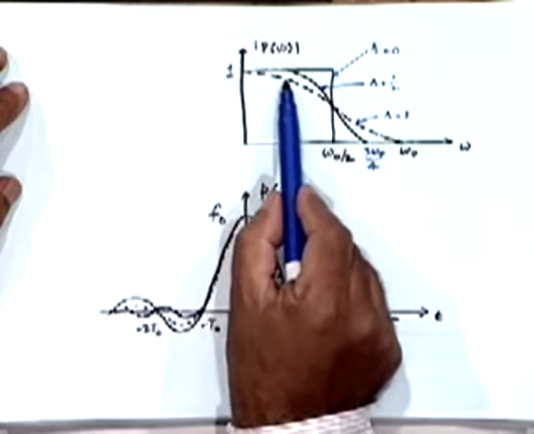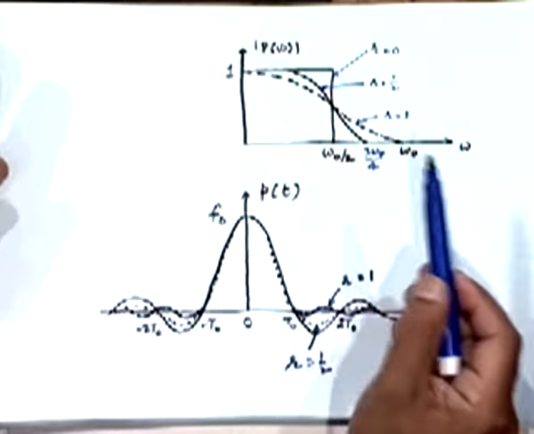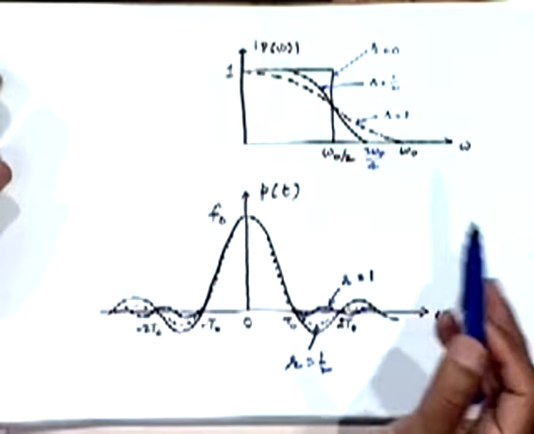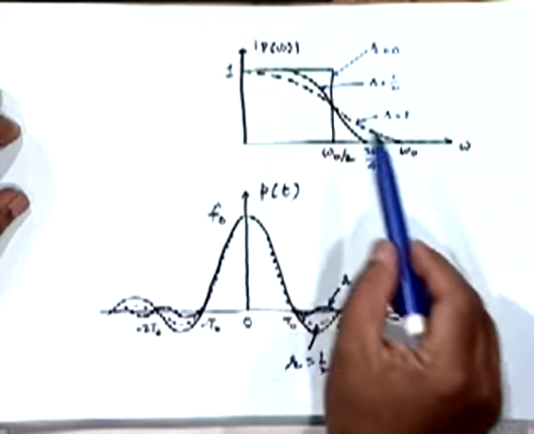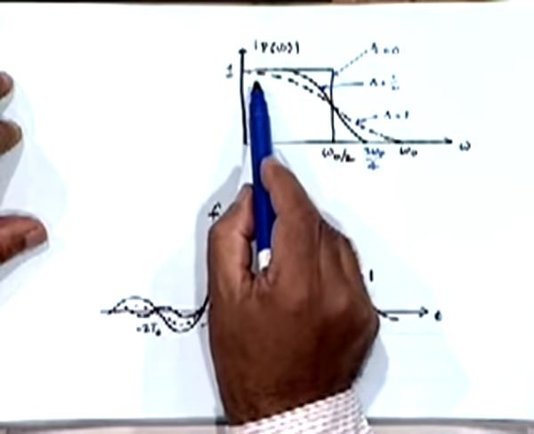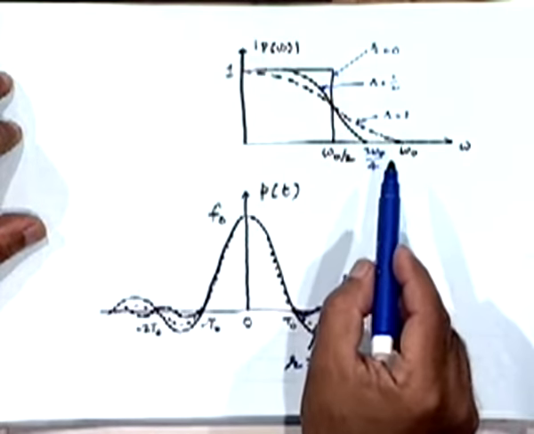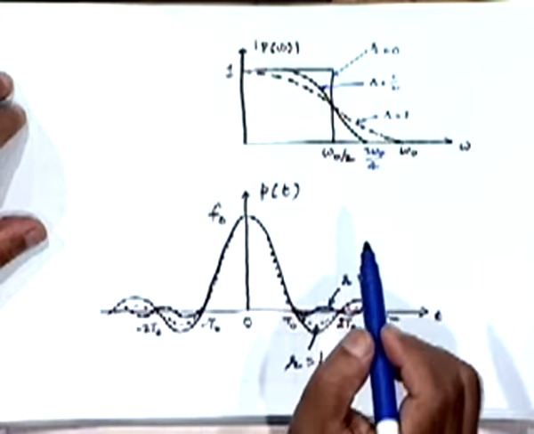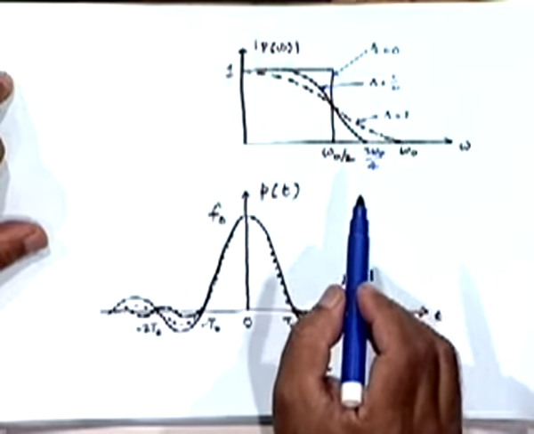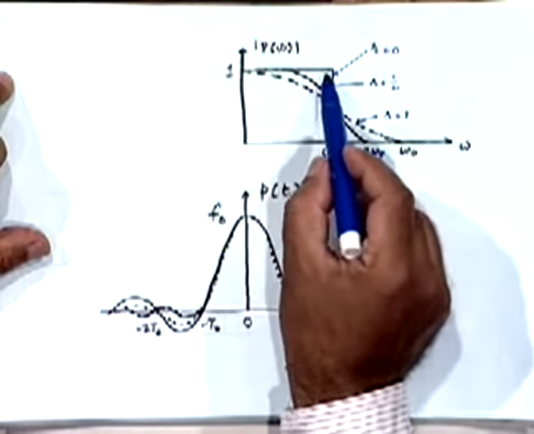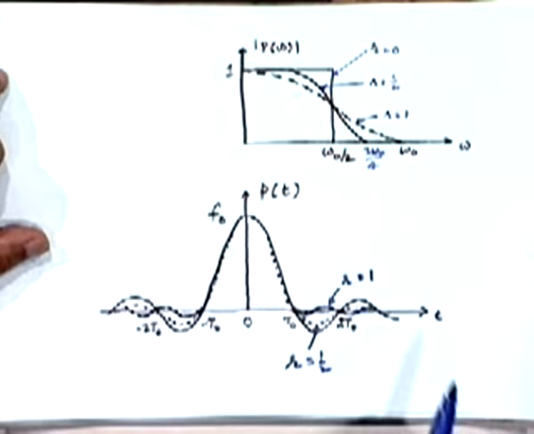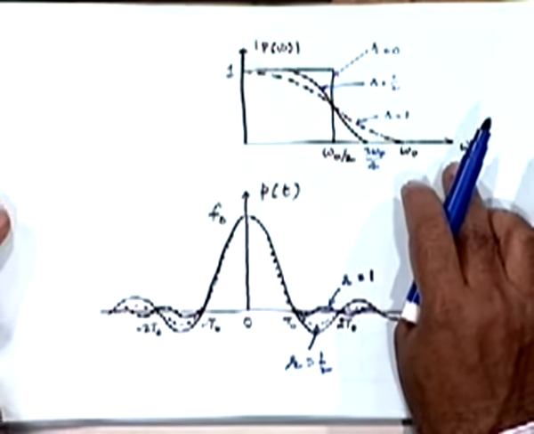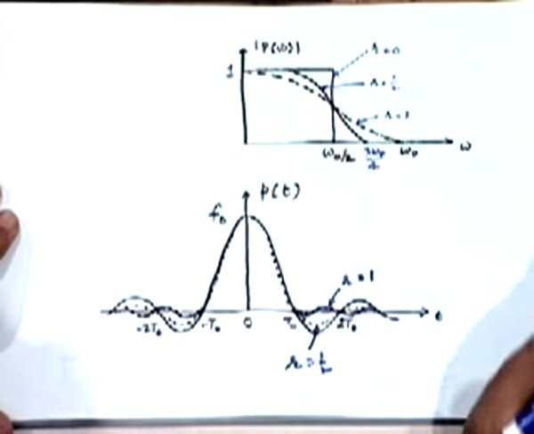So you can approximate this by a suitable polynomial and then realize that rational function by means of an RLC circuit. There are approaches to do that, or you could do it by some other means, but the fact that it is gradual roll off renders the practical approximation much easier than the one which has this kind of characteristic. Okay? Of course, we are not going into that aspect at all at the moment because of time limitations.